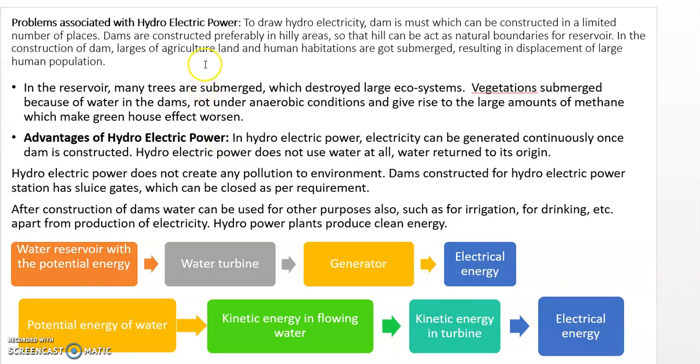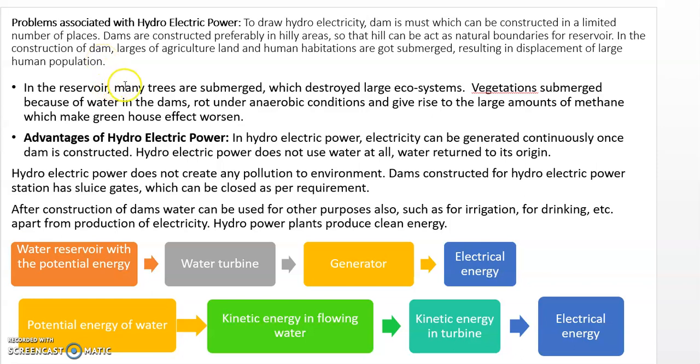Now what are the problems associated? When dams are constructed in hilly areas, large areas get submerged. So that means large areas, what type of areas? It will be agricultural land, and the human habitations get submerged. So this results in the displacement of a large human population.